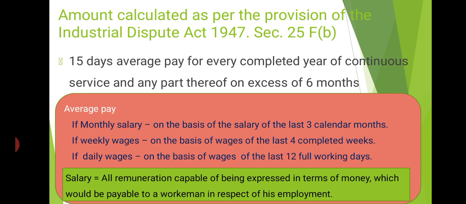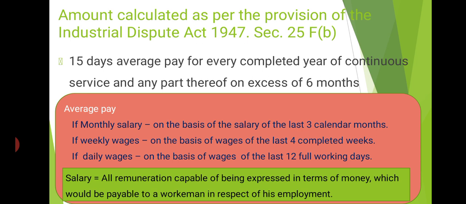We have to multiply it by 15 days. Clear? Then we will get 15 days average pay. Likewise, we will complete all these procedures. Salary here means all remuneration capable of being expressed in terms of money, which would be payable to a workman in respect of his employment. Clear? That's all about the definition of salary in the case of retrenchment compensation.